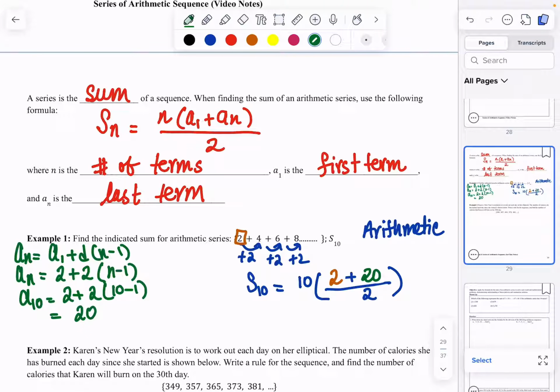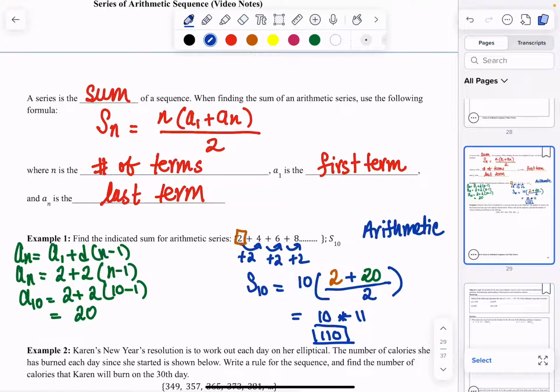After we put this whole thing into the calculator, we should have 10 times 11, and that is going to be equal to 110. So we have 10 times 11, which is equal to 110. And that is our final answer.